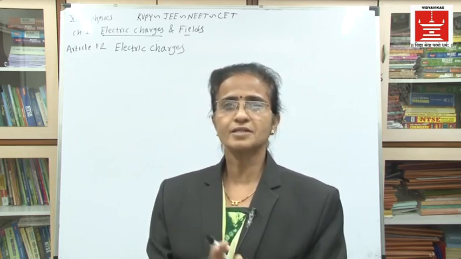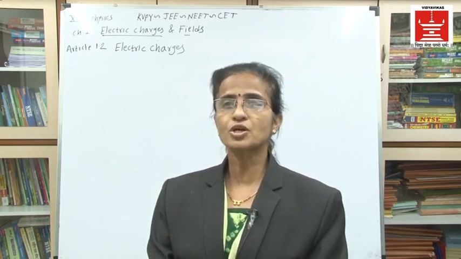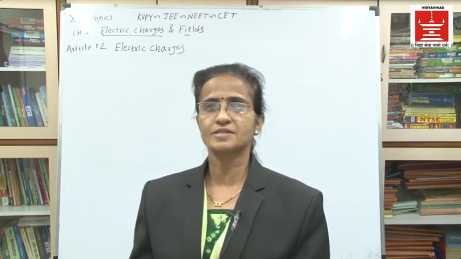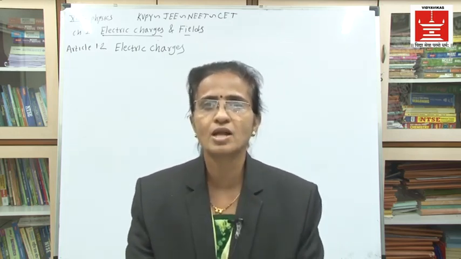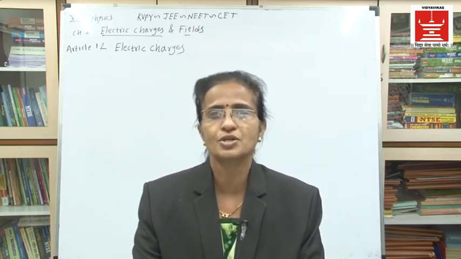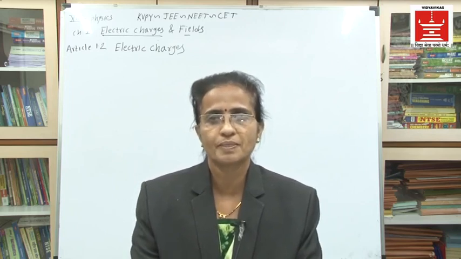These electric charges are produced on the rods because of friction, and so this is also called frictional electricity. The charges produced on the glass rod or ebonite rod are due to friction, and hence it is called frictional electricity.